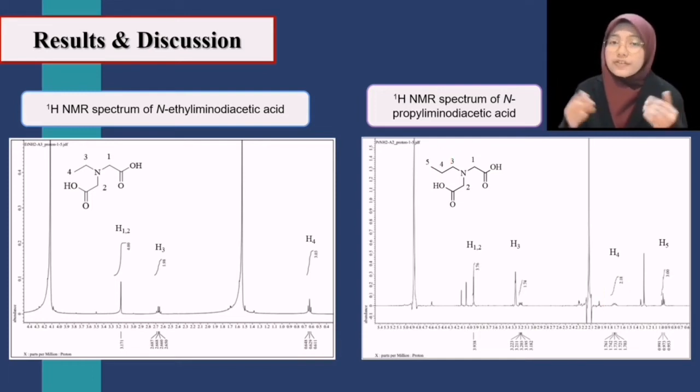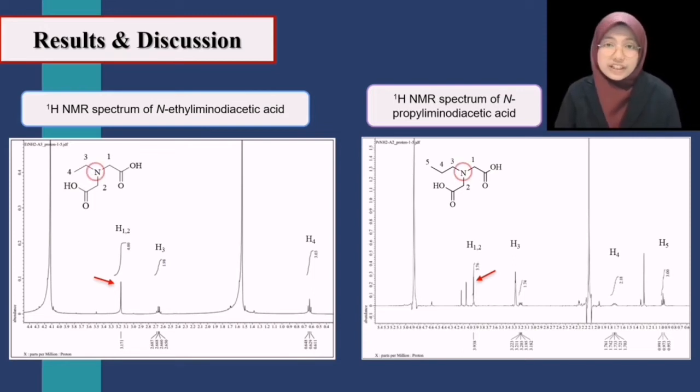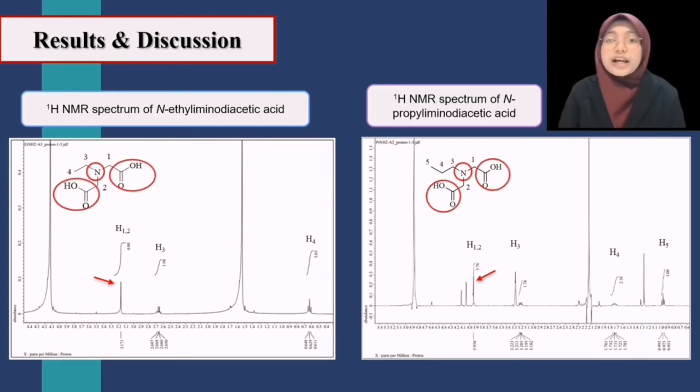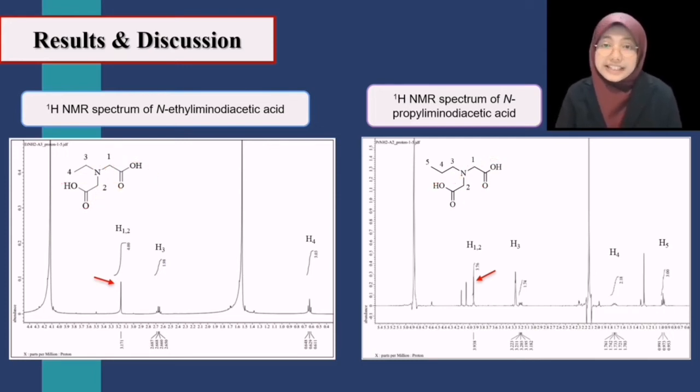As we can observe in both spectra, a tall singlet peak indicating proton 1 and 2 appears at the highest chemical shift of 3.171 and 3.938. This is due to the deshielding effect of the electronegative nitrogen atom and carboxyl group. Apart from that, the singlet multiplicity showed that the protons are adjacent to a carbon without any proton. Also, in both spectra, proton 1 and 2 only produce one signal as they are equivalent by the plane of